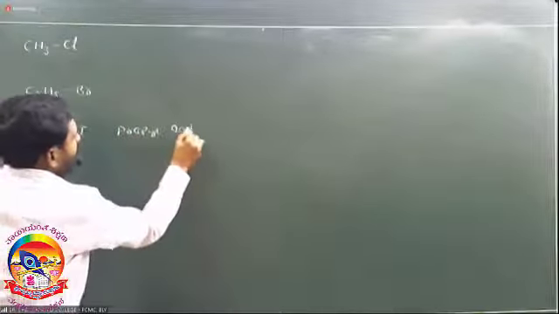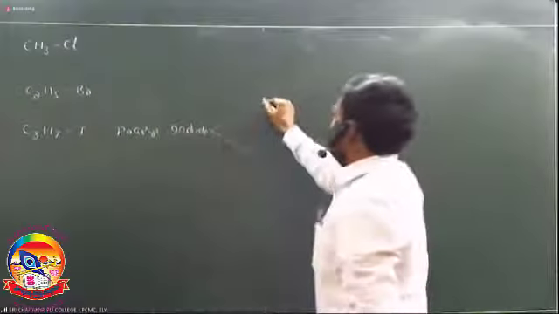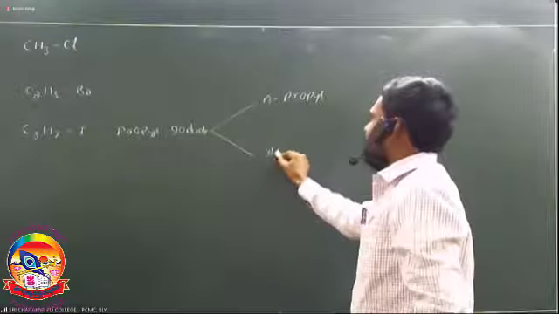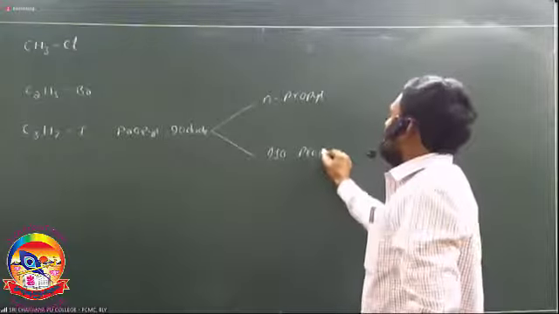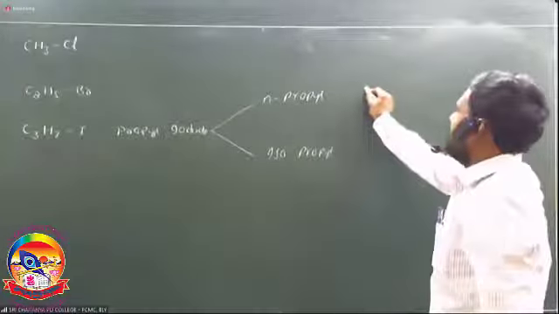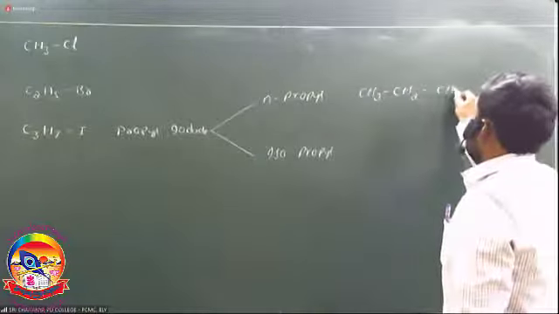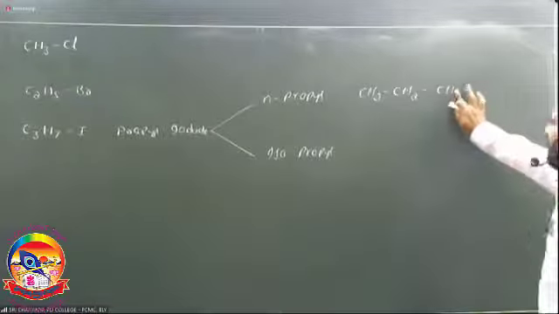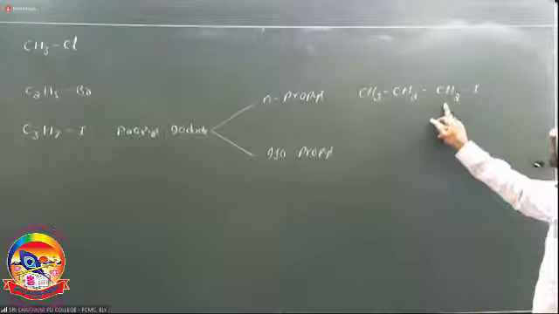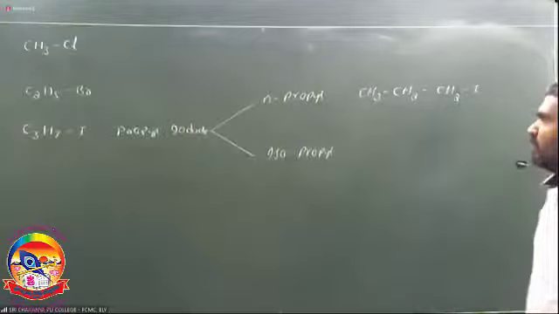Propyl iodide. Propyls are two types. First one is N-propyl, second one is isopropyl. So N-propyl iodide, isopropyl iodide. What is N-propyl? CH3, CH2, CH3 is propane. If hydrogen is replaced by iodine from a terminal carbon, either this carbon or this carbon, it is called N-propyl iodide. It is the common name.